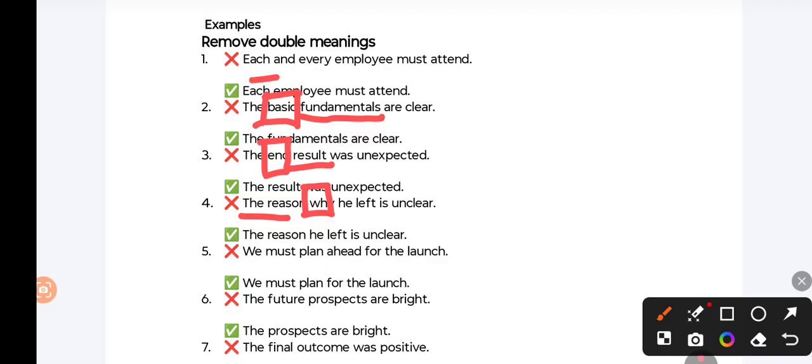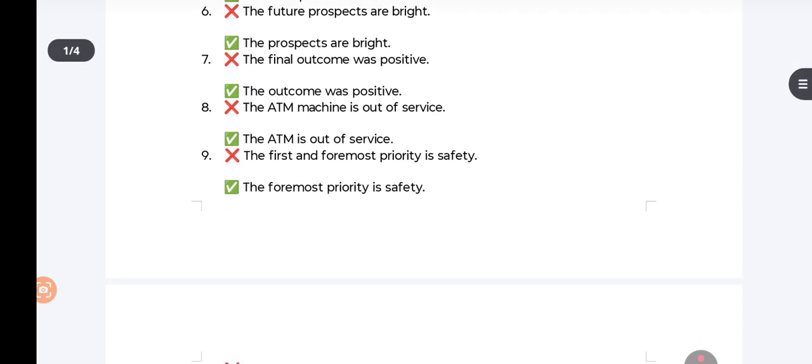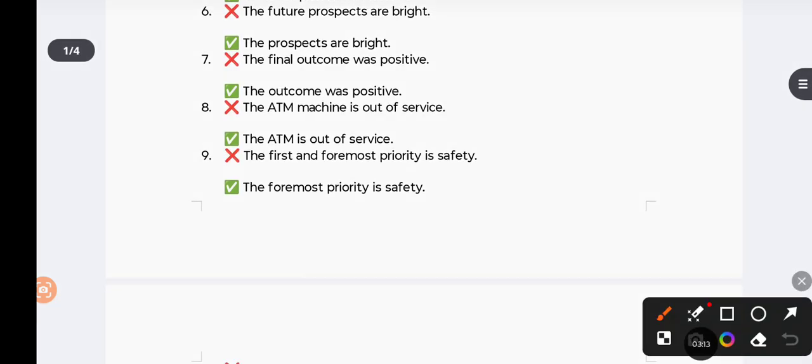We must plan ahead for the lunch. Planning is always made ahead. So here the word ahead is redundant. The future prospects are bright. Prospects are always for the future. So here the word future is redundant. For the next example, number 7: the final outcome was positive. An outcome is always final. So here the word final is redundant.